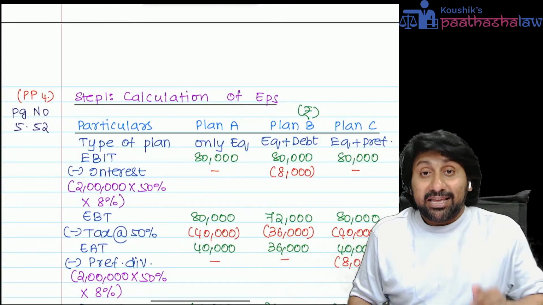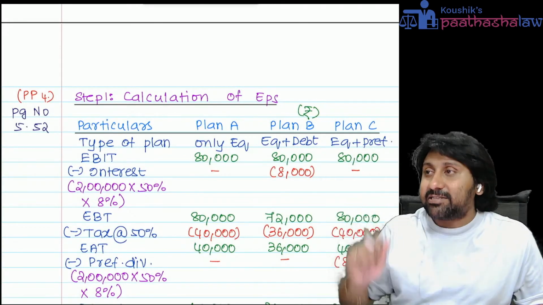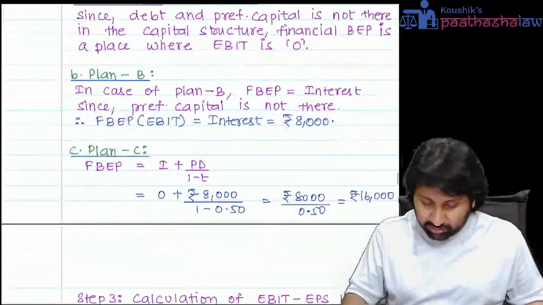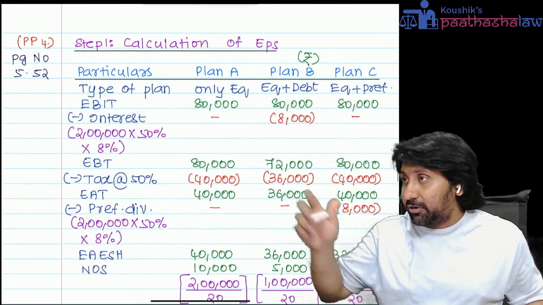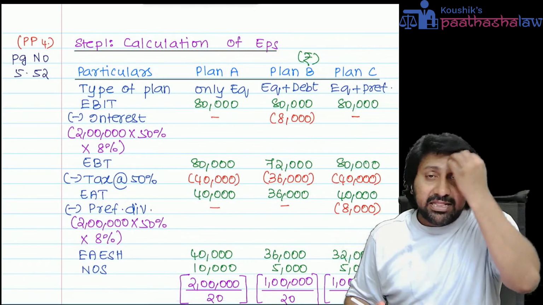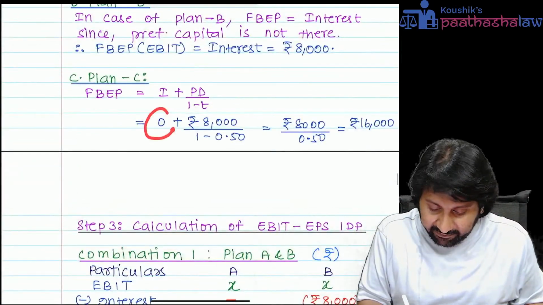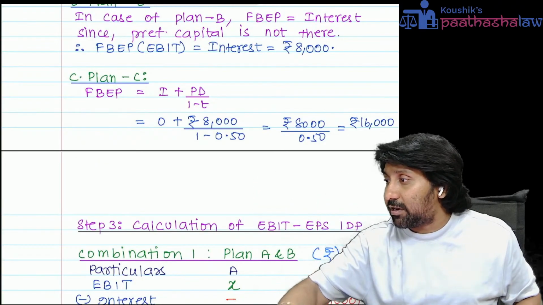In this case, again, easy answer. Equity and debt means what is not there? PD is not there. In that case, only I will come as the answer. Interest is how much? 8,000. 8,000 is the answer. This is the financial break-even point. Plan C, equity and preference. In this case, PD by 1 minus T will come. I will be 0. That comes to 16,000. Hopefully, everyone understood the concept clearly. Everybody?